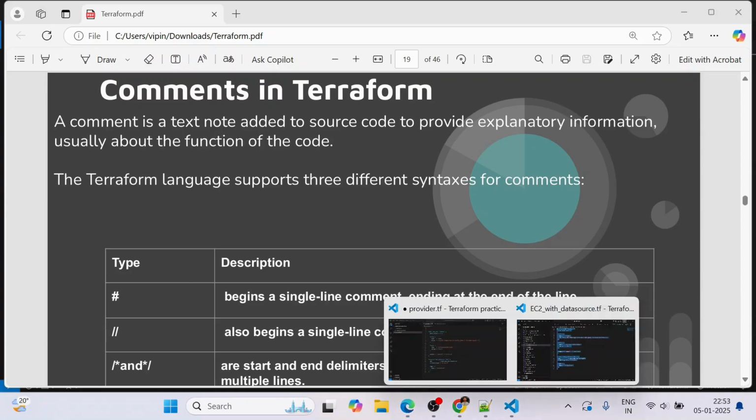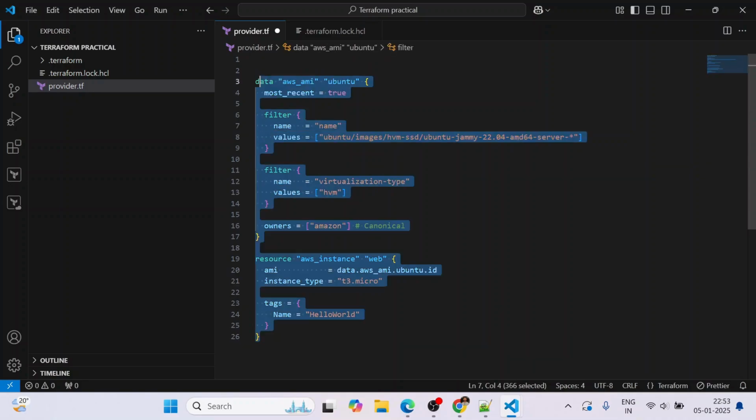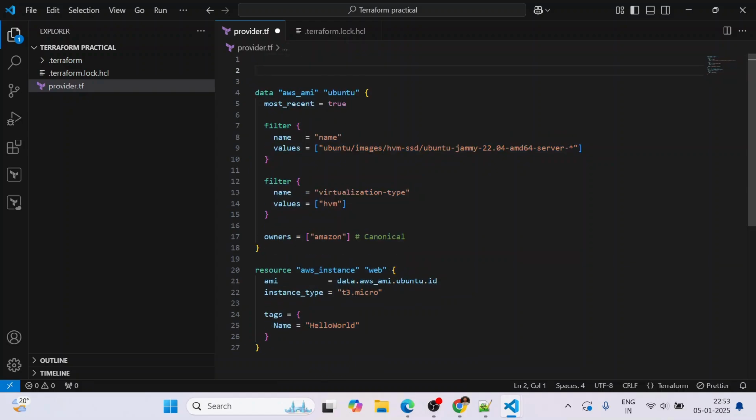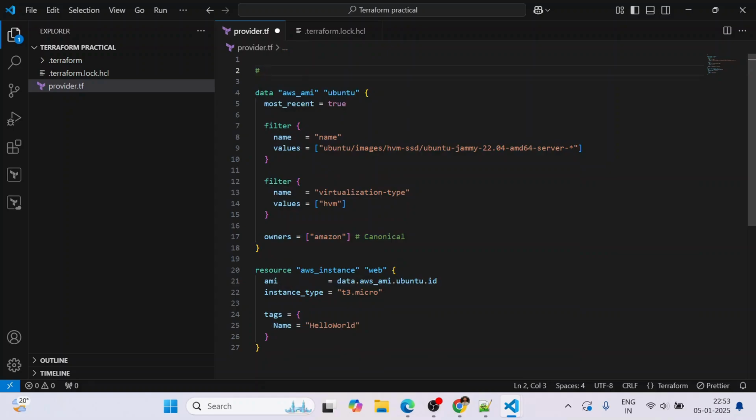So let's go here in VS Code. I have some Terraform script here, and I will use it to show you how we can use comments. First let me provide a comment for this section. This code will fetch the AMI from AWS and it will create the resource. It will create the EC2.